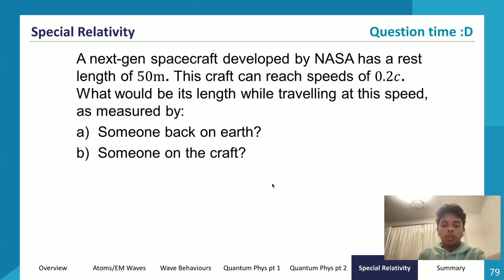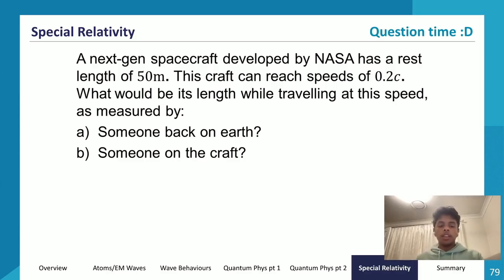What if it was someone on the craft? Well, let's think about this. At rest, the length is 50 meters. If I'm on the craft, I'm in the frame of reference of the craft, right? So from the frame of reference of the craft, it's still 50 meters. I'm in the same inertial frame of reference as the craft, so in my perspective, the craft isn't moving at all. From my perspective, the craft is at rest. So I would measure the craft to be 50 meters as well, right?